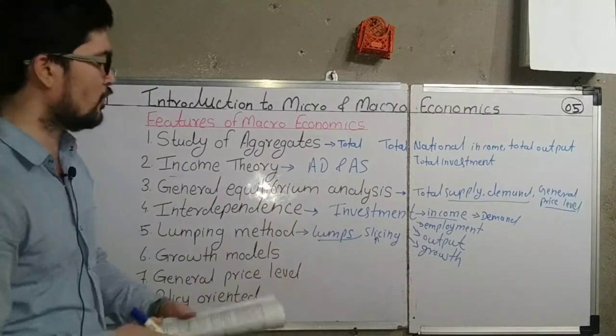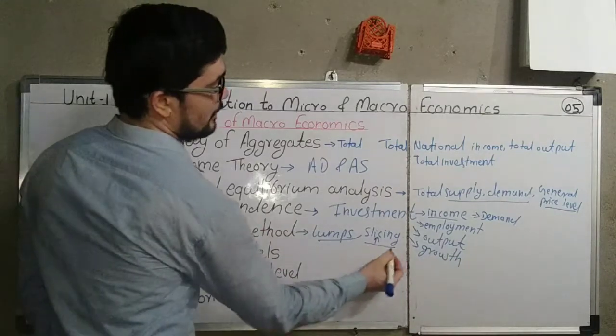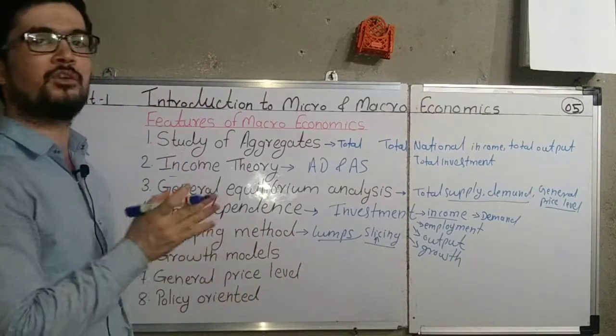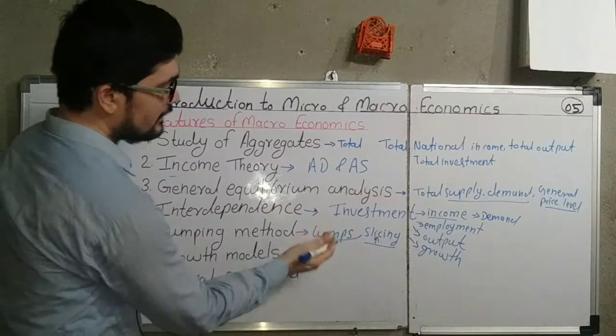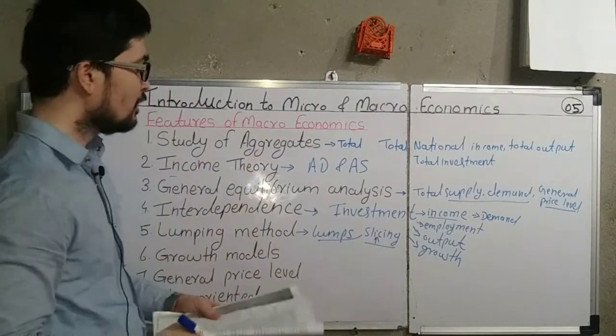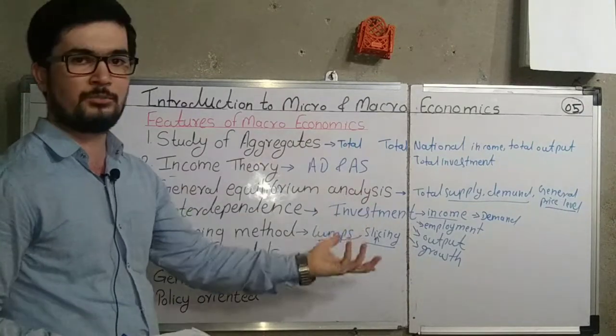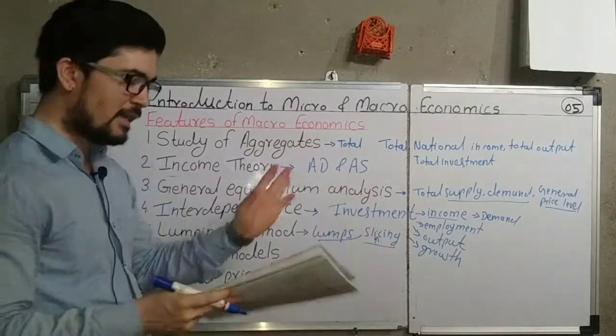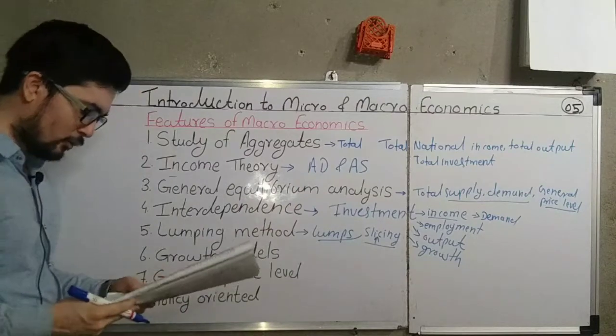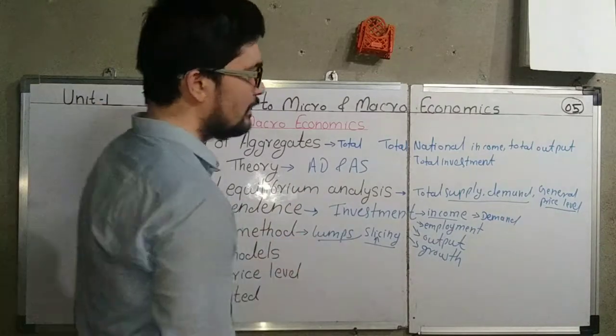Okay, but in macroeconomics we do not study the slicing method. Means we do not divide the economy into small parts, but we directly study about the total economy, that is total parts of the economy, total income, total investment, total consumption, total employment. All these are the factors which are studied in the macroeconomics. That is why it is called as the lumping method.